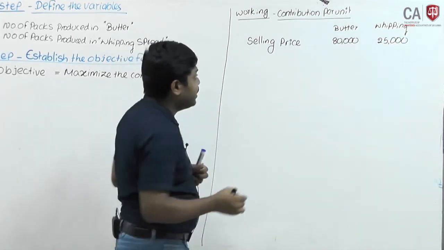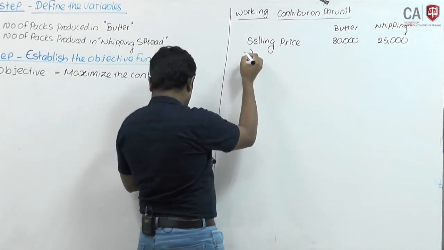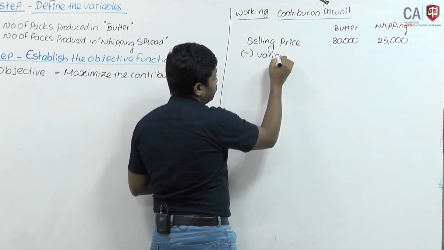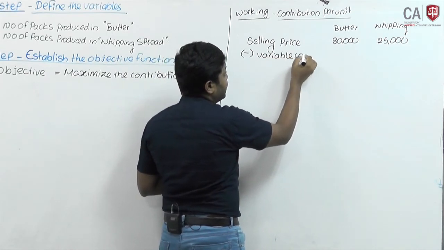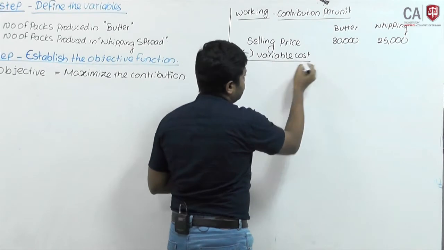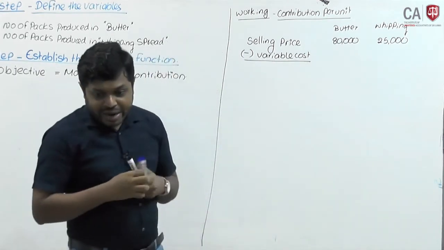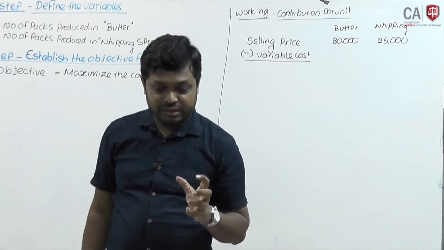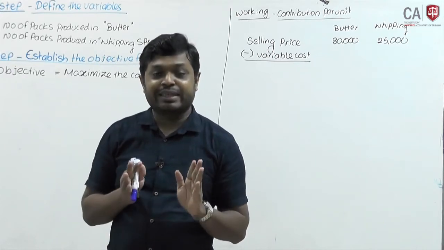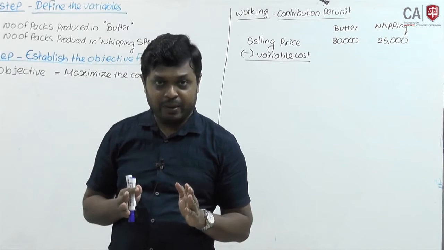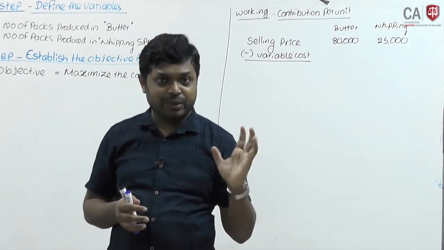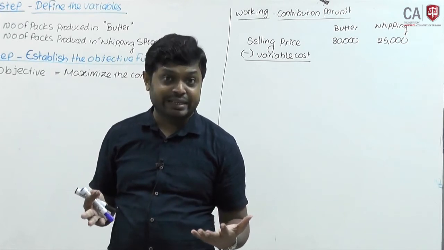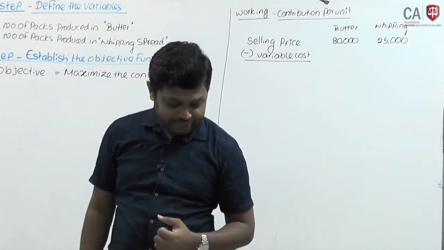Now we will deduct variable cost. Material: the only material cost is cream milk. There are two products, skim and cream. Skim milk is 4 liters per pack, cream 1 liter per pack. Maximum production was 8,000 liters of cream milk.